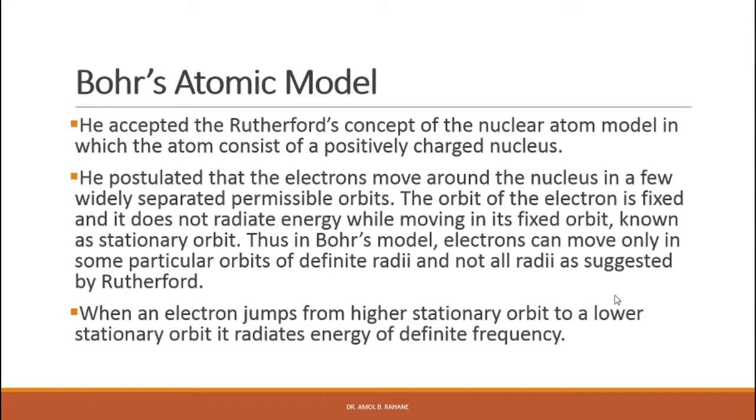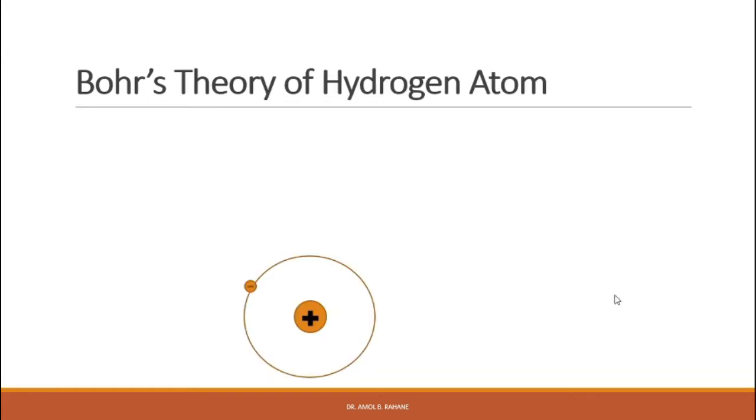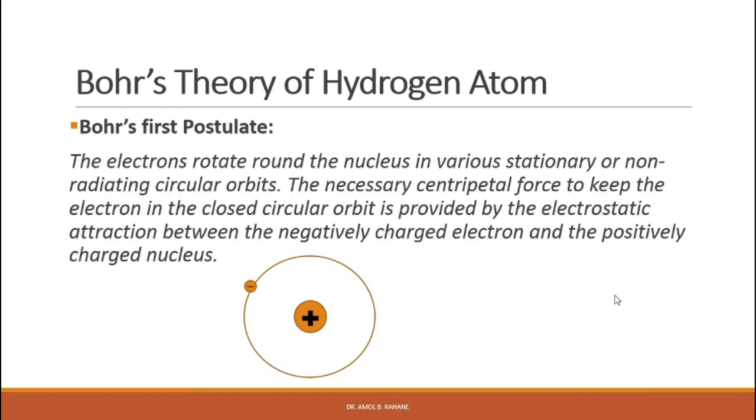When an electron jumps from a higher stationary orbit to a lower stationary orbit, it radiates energy of definite frequency. So he proposed the model in terms of three postulates or three assumptions. Bohr's first postulate is that the electron rotates around the nucleus in various stationary or non-radiating circular orbits.